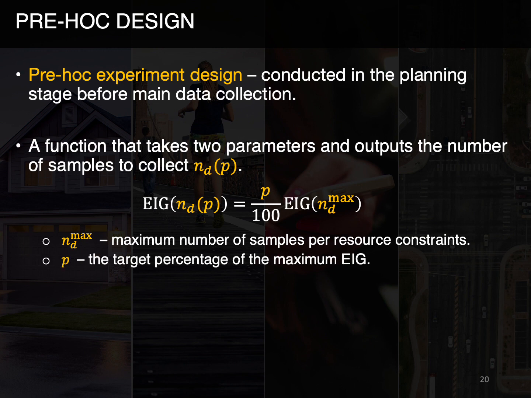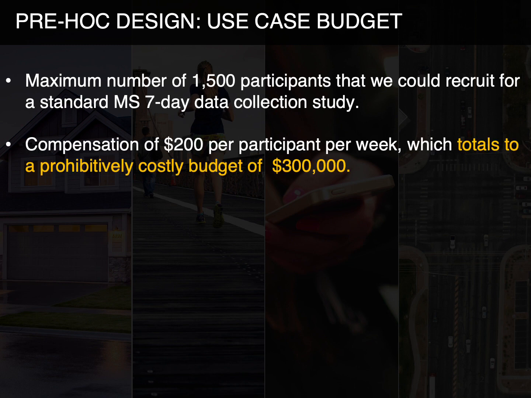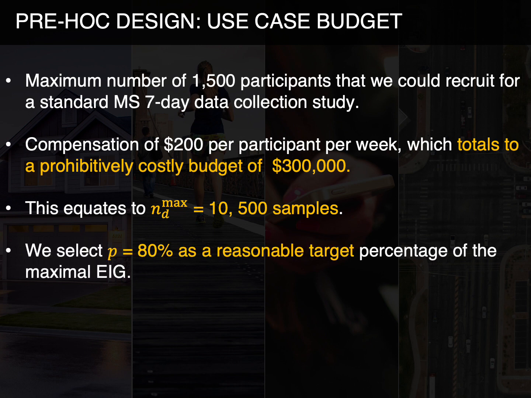And the second parameter is the target percentage of the maximum EIG that the model designer wishes to achieve, for example, 80%, 90%. In our use case, we choose those parameters based on a total number of 1,500 possible participants for a standard 7-day data collection study at a standard compensation of $200 per participant per week, which totals to a prohibitively costly budget of $300,000. This equals ND-max equals 10,500 samples, and as a demonstration, we select P equals 80% as a reasonable target.